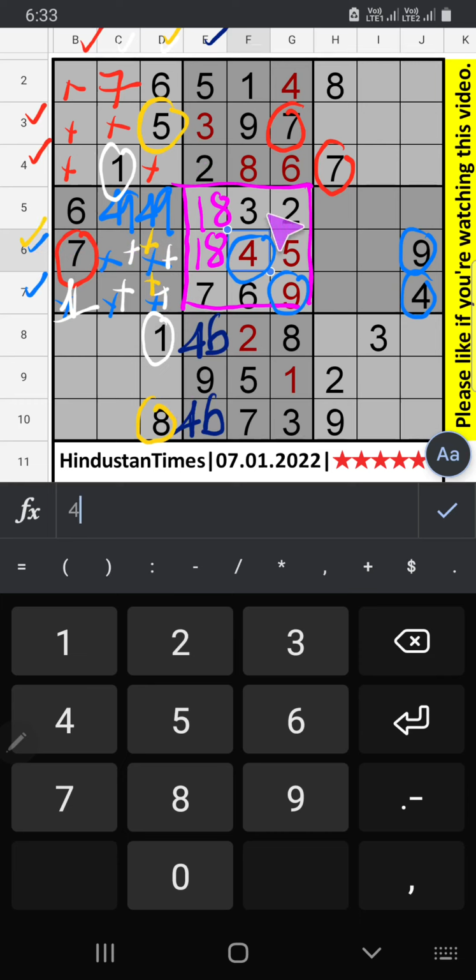Already 6th row, we have 5. So 5 can't come in this cell. Then 5 is confirmed here. Then 8 is here. Since 8 is here, so 8 can't come in this cell. The 8 is confirmed here. Then 1 will be here.